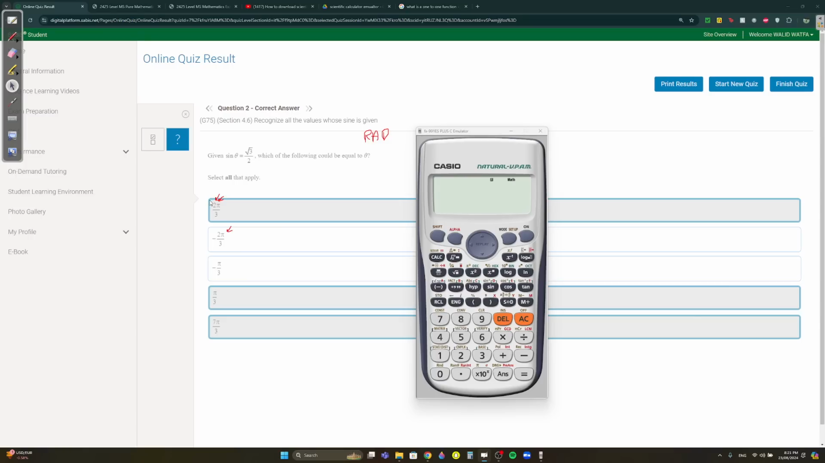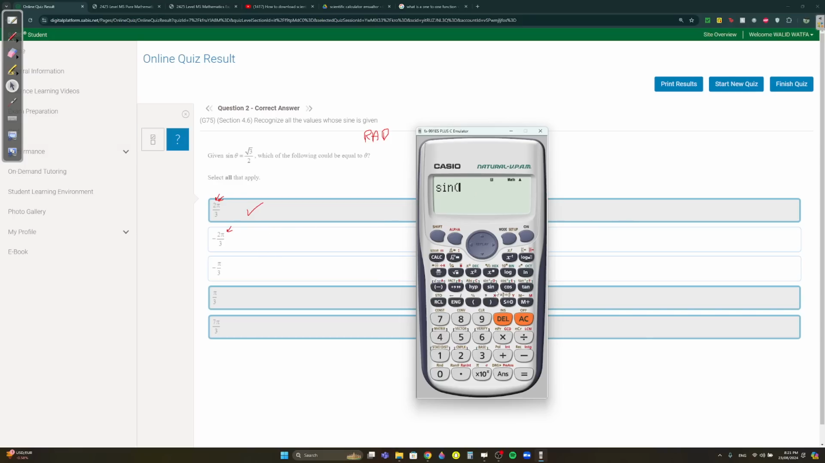So let's try sine 2 pi over 3. Sine 2 pi over 3 equals, is it radical 3 over 2? It is, so that means it's a correct answer. Okay, the next one, sine minus 2 pi over 3. Now you have to try each of these. It's not. This is negative, this is positive. So this answer is wrong.